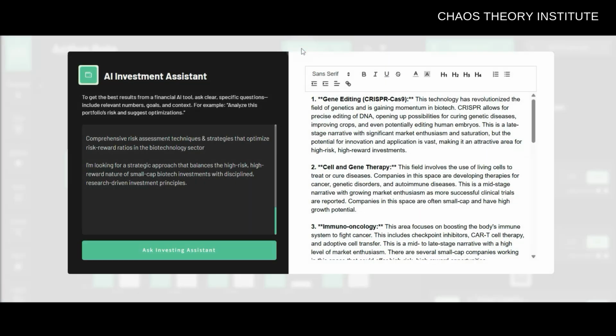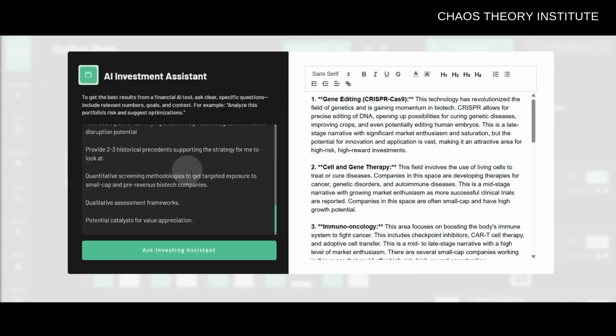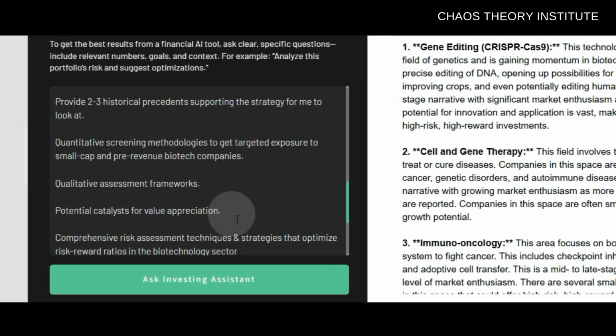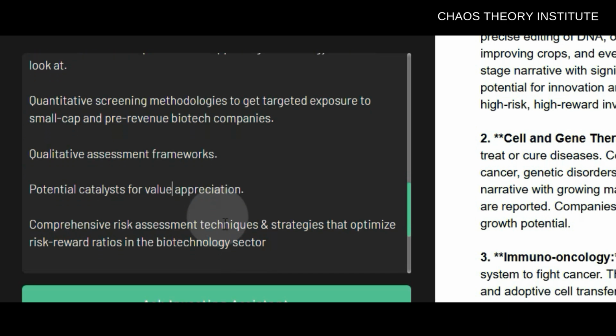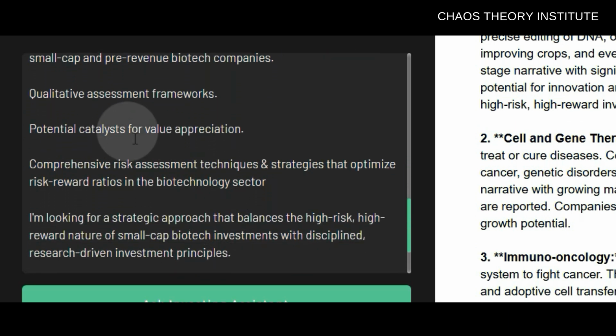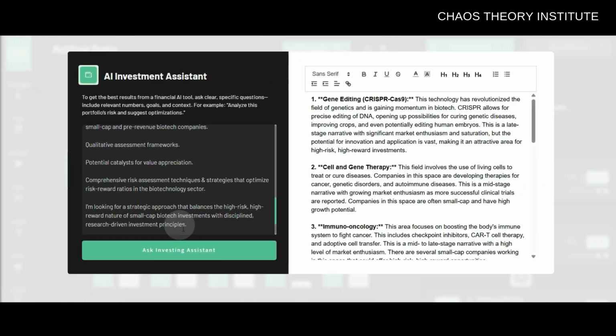So when I run this prompt, you'll see why this is important, why I ask for this in just a moment. And then we're going to ask for any potential catalysts for value appreciation. And again, understanding catalysts is enormously valuable when building trading automations because essentially we need to find ways to monitor for these catalysts. And then lastly, I ask for comprehensive risk assessment techniques and strategies that optimize risk-reward ratios in the biotech sector. And then I end by saying I'm looking for a strategic approach that balances the high risk, high reward nature of small cap biotech investments with disciplined research-driven investment principles.